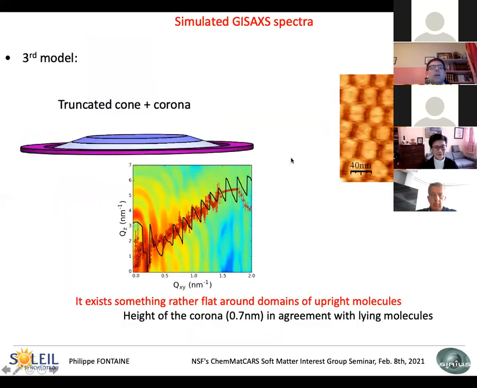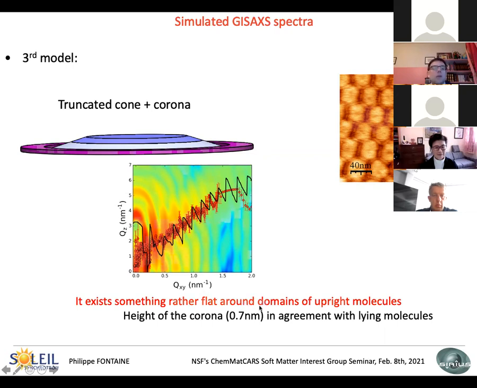So the last model, and again, we take inspiration from the AFM, where you have a hump in between the domains. You put a corona of lying molecules around the cone, and then you are able to reproduce very well, okay, not the oscillation, but you reproduce the slope. So we prove that there is something rather flat, because we try to change the height, and then you cannot reproduce the data very well.